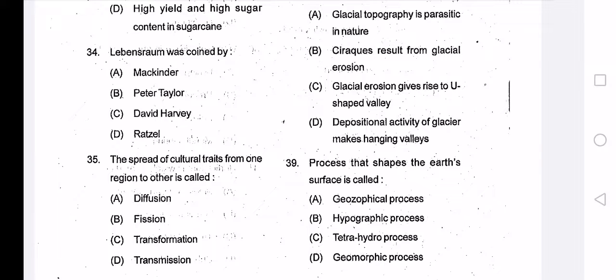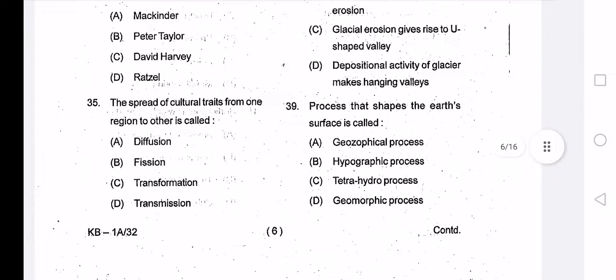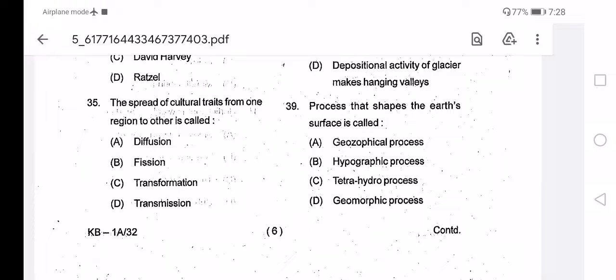So next question number 35: the spread of cultural traits from one region to other is called. Options are diffusion, fission, transformation, transmission. The correct answer is option A, diffusion, or cultural diffusion. The spread of cultural traits from one region to other is called diffusion.